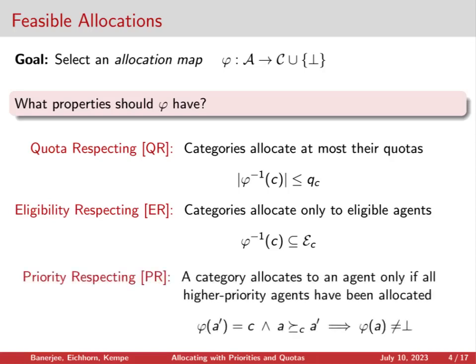A third requirement is to respect priorities, and this one is a little bit more subtle. We say that an allocation is priority respecting if categories only allocate to agents once all of the higher priority agents in that category have been allocated, either through that category or through another category.